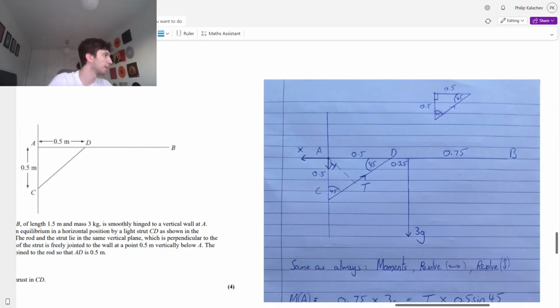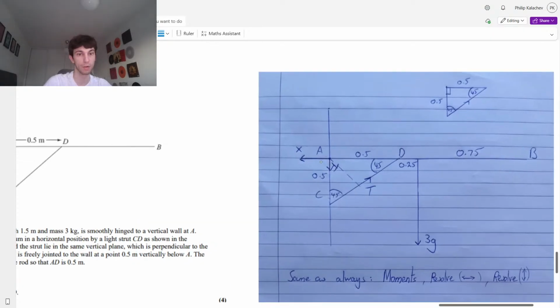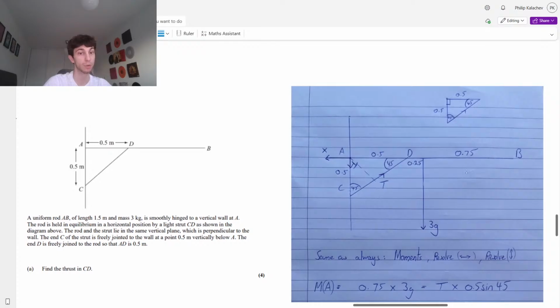Pax asked a question: why are they equal to each other? Because we're in equilibrium. That shelf is being held, right? So whatever's pushing outwards must be matched by whatever's pushing inwards, and whatever's pushing down or up will have to be matched by the hinge counteracting that force. Otherwise, our shelf will go bang or up or like that. It has to be balanced, yeah. In this case, it's a rod, but try to think of it as a shelf, that could help. Just think of the real world.